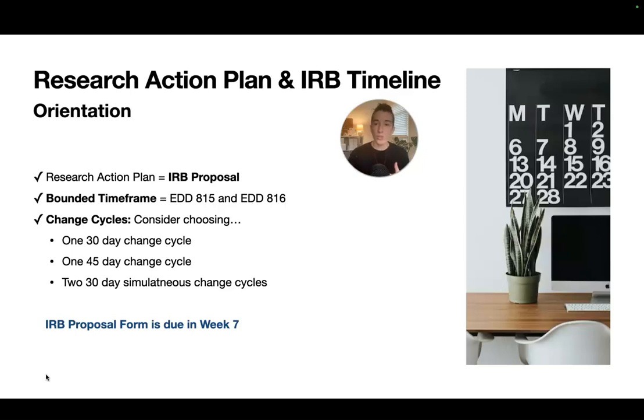For your change cycles, you can consider choosing the following: one 30-day change cycle or one 45-day change cycle. You can fit a 30-day and a 45-day change cycle in 815 and maybe overlapping into a little bit of 816, or you can run two 30-day simultaneous change cycles. That should say simultaneous, it's a spelling error. You know, I also have a little bit of typos everywhere because I'm human. So that's what you're thinking of.